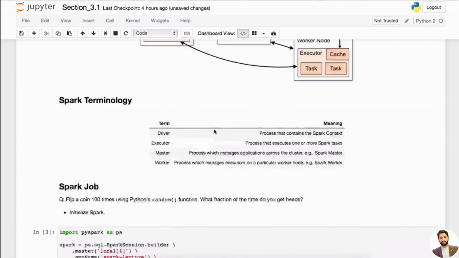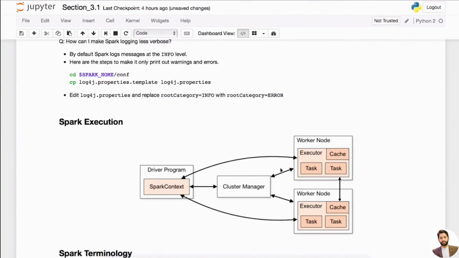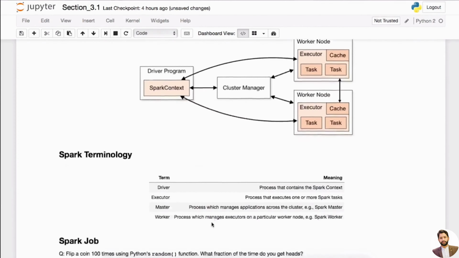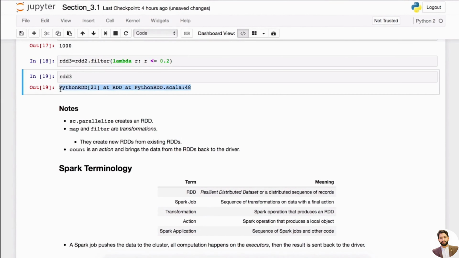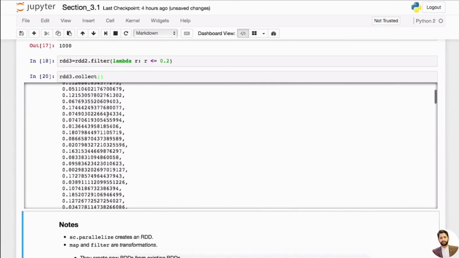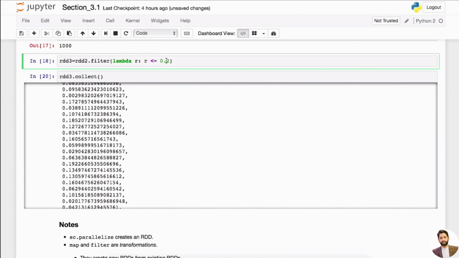So remember, collect is actually doing this. You're just collecting things from the worker nodes, right? You're getting that back from the worker node. So that's why you always have to use .collect. If you just print out this RDD3, it won't give you anything. It just tells you, okay, that's what that is, right? And then if you do collect, this is how you can collect it. So you can see, yeah, all these numbers are less than 0.2, right?